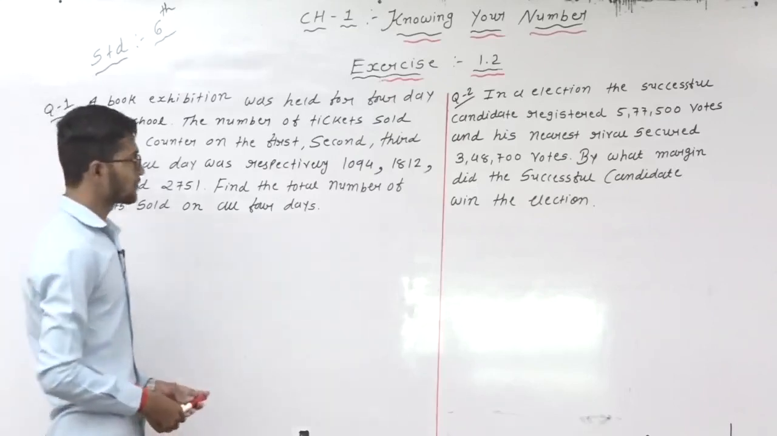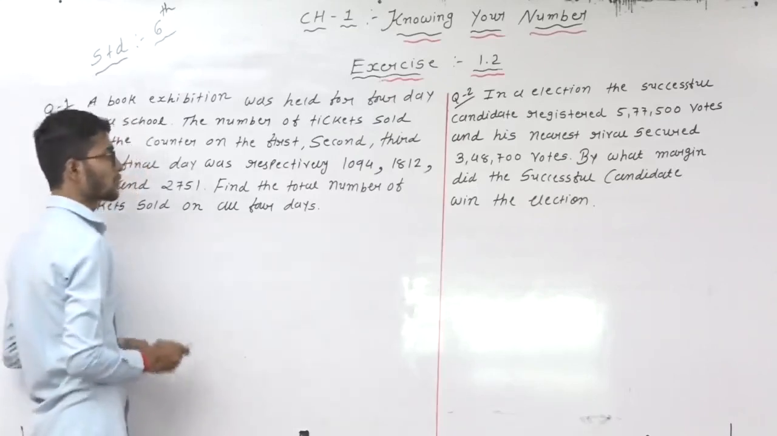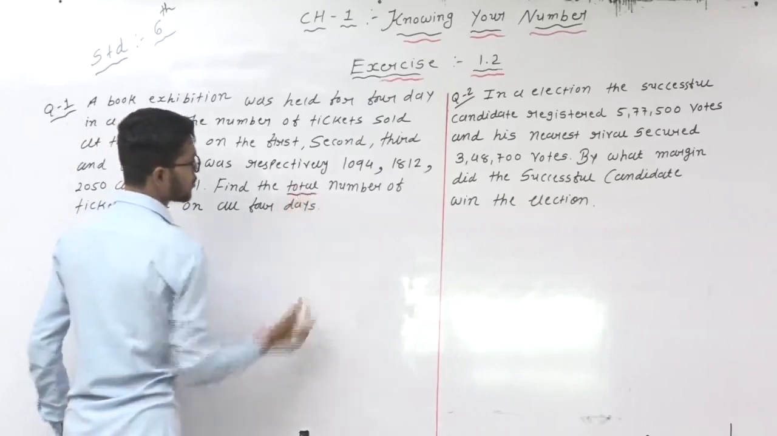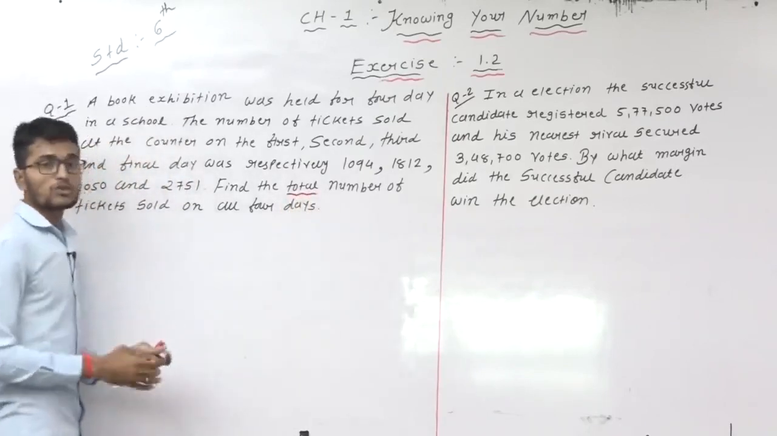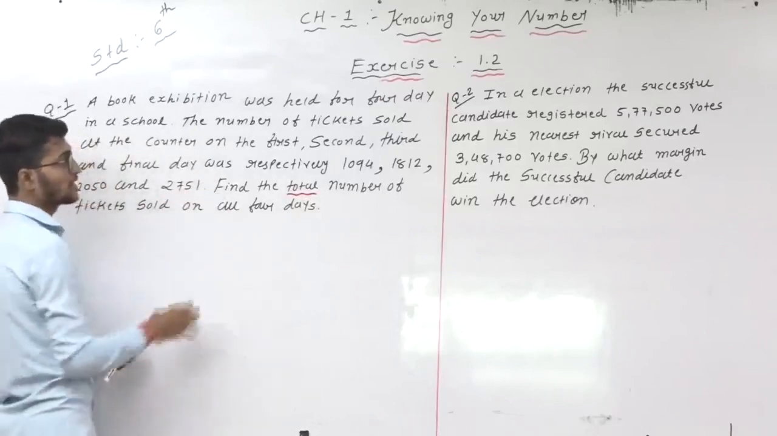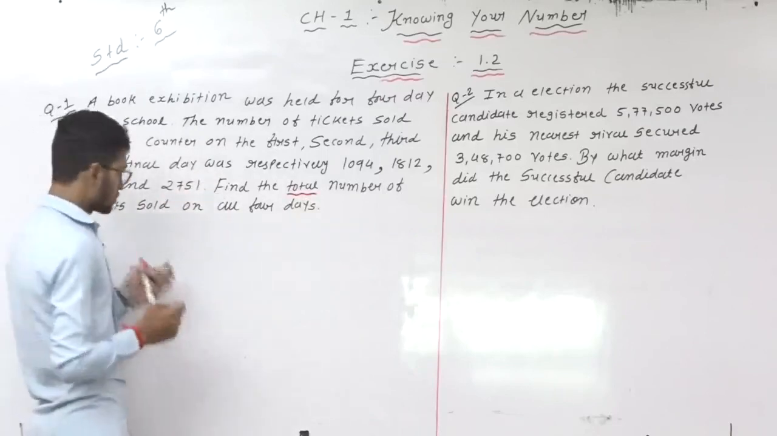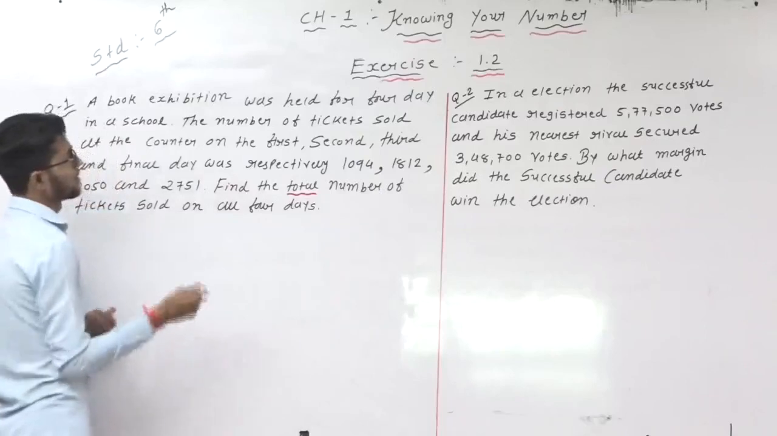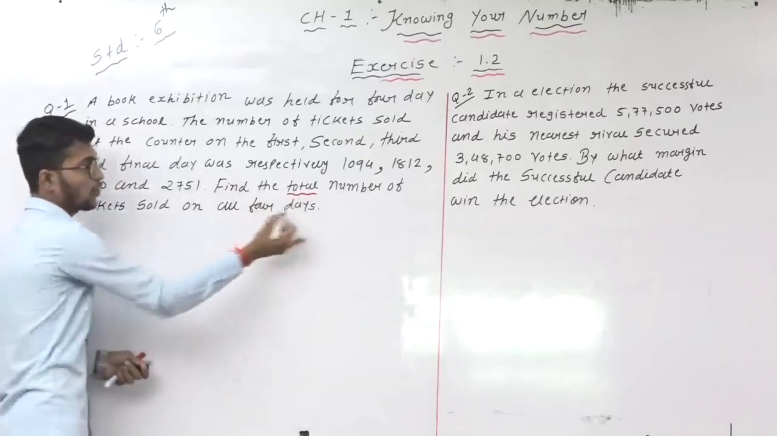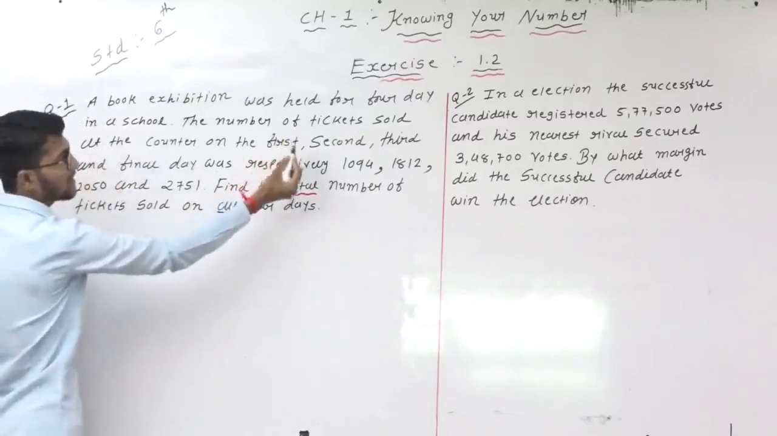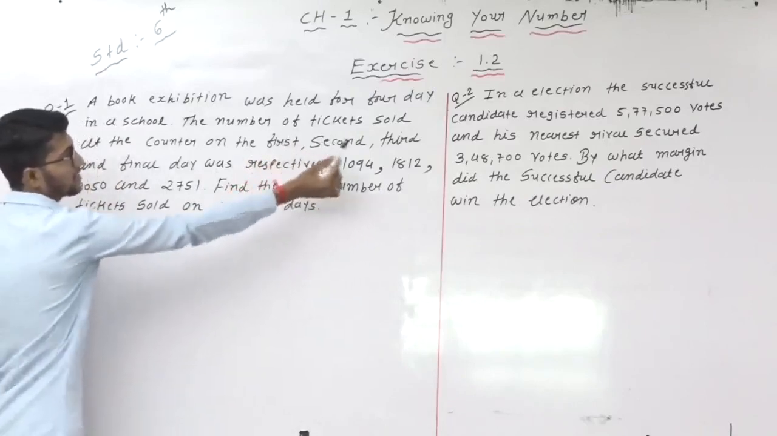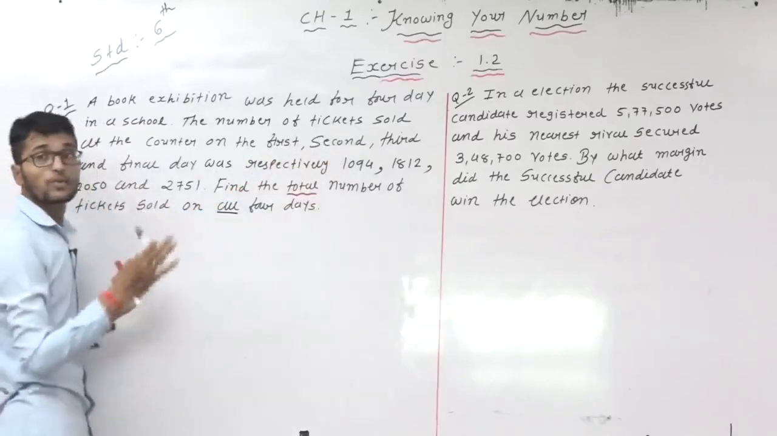This one is one type of word problem. In this word problem, the word used is total, which means adding all the given data. Total means addition. So how to solve this one? Here, the total in all 4 days means first day, second day, third day and this one is the final, that is, the fourth day.